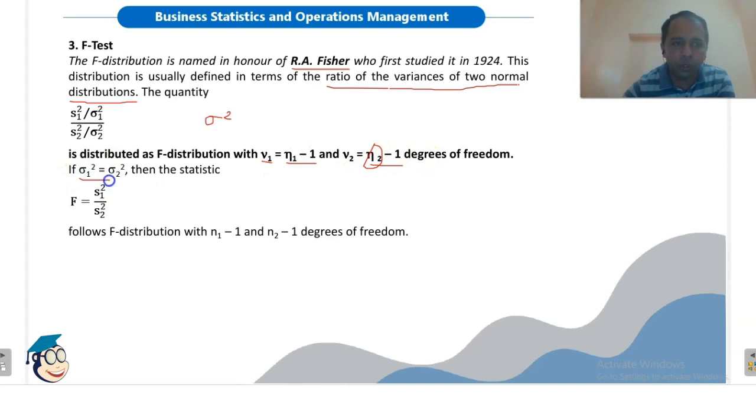If sigma 1 square is equal to sigma 2 square, then F reduces to S1 square divided by S2 square. Here S1 square is the variance of the first sample, S2 square is the variance of the second sample. Sigma 1 square is the variance of the first population, sigma 2 square is the variance of the second population. So it follows F distribution with degrees of freedom N1 minus 1 and N2 minus 1. So F distribution has 2 degrees of freedom: Nu1 equals N1 minus 1, Nu2 equals N2 minus 1.